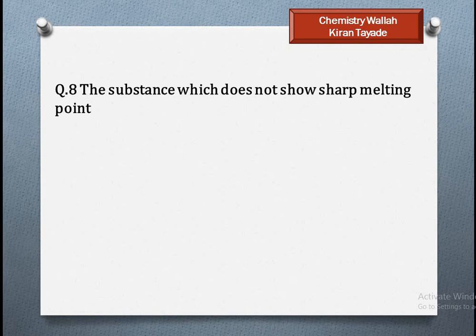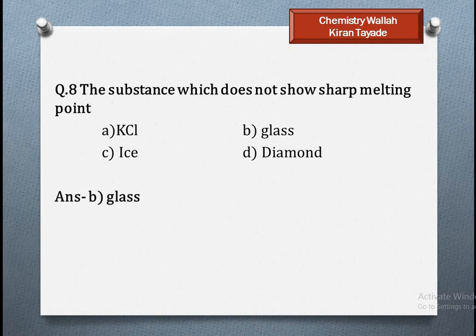Question 8, the substance which does not show a sharp melting point. Who does not show a sharp melting point? An amorphous solid. We see KCl, glass, ice and diamond. KCl, ice and diamond are crystalline solids, but B, glass, is not a crystalline solid, it is an amorphous solid. So an amorphous solid does not show a sharp melting point. So option B is right here.